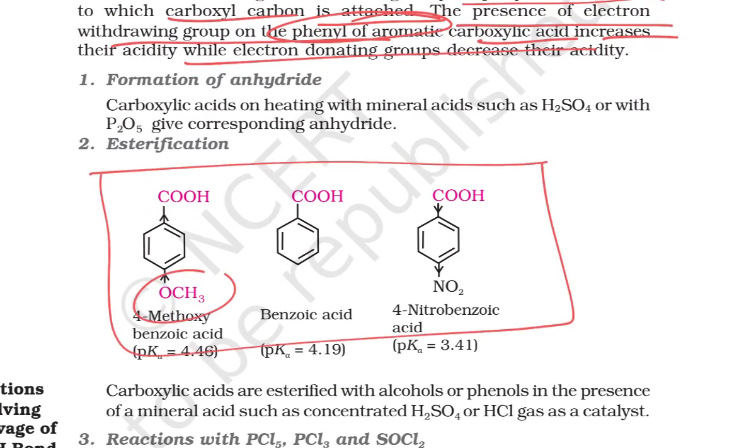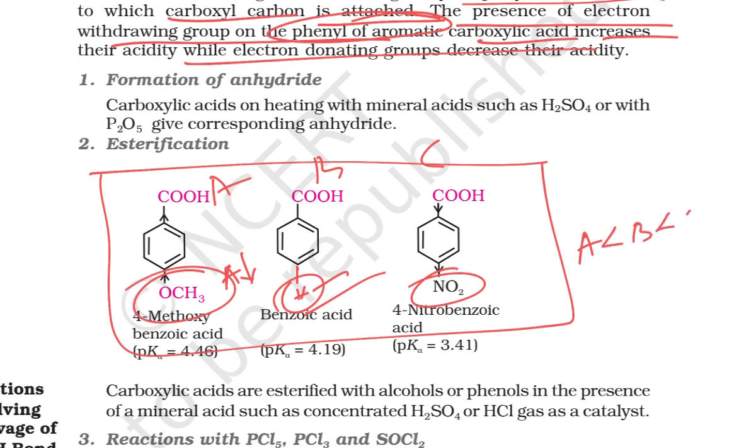Okay, so this is an electron releasing group, this is neither electron releasing nor electron withdrawing, this is electron withdrawing. So this is A, this is B, this is C. Your least acidic one is A because an electron releasing group decreases the acidity. Here neither losing nor gaining of electrons. So A is least acidic, then B, then C is most acidic because of the presence of an electron withdrawing group. So the electron withdrawing group stabilizes the carboxylate ion, so it increases the acidity. Okay, clear?